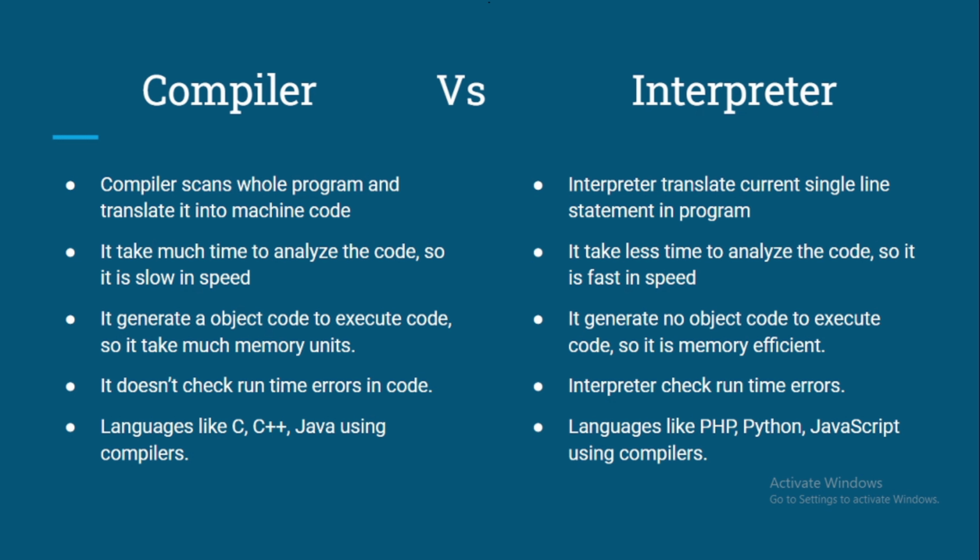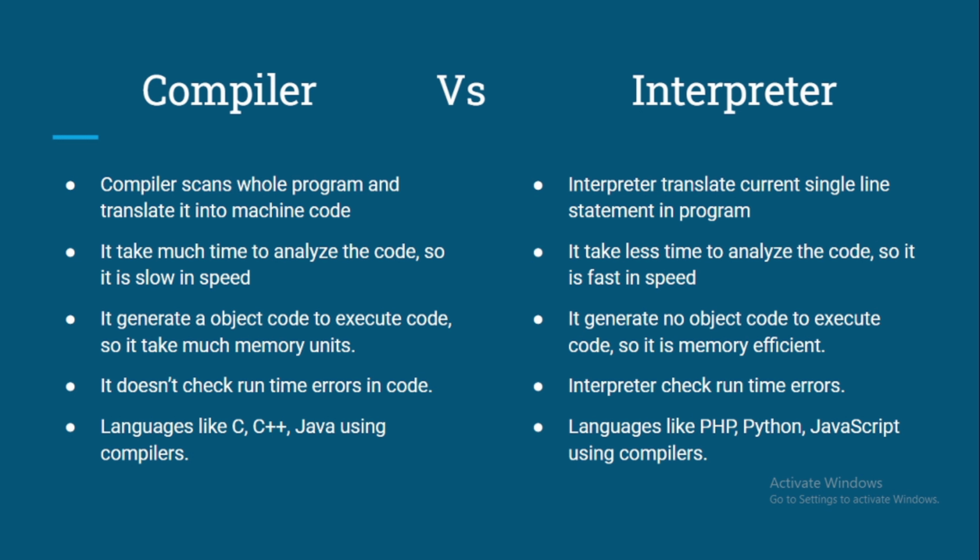The next point is the compiler doesn't check runtime errors in the code. Why? Because we first compile the code, right, and it will generate a machine code, or object code. So it will check all the errors at compile time. If anything happens at runtime, the compiler cannot check that, right? It only checks the error at compile time.